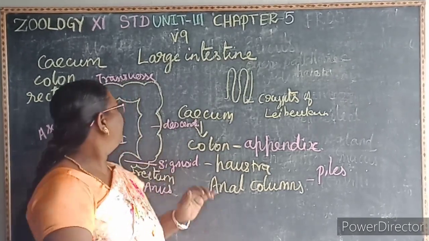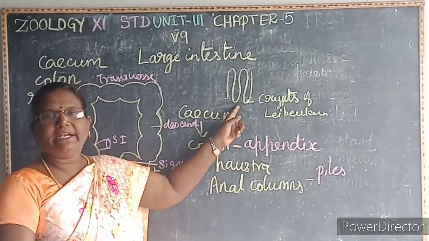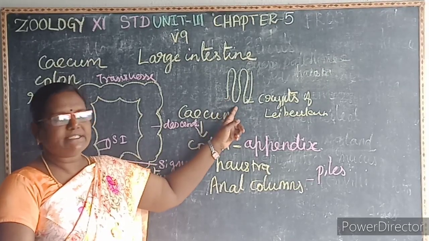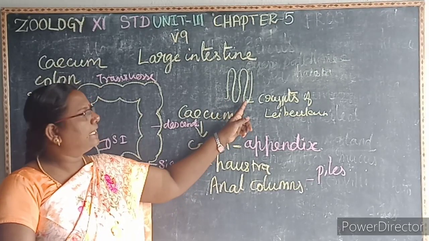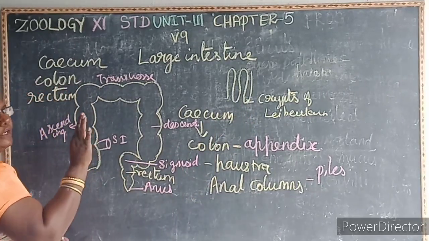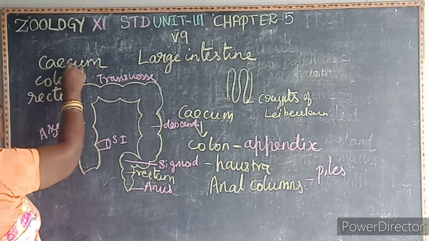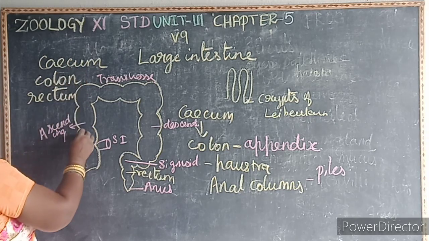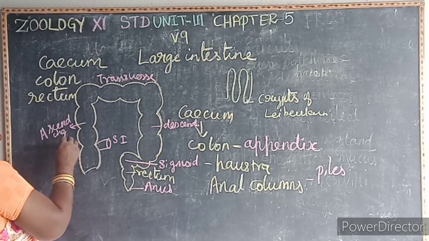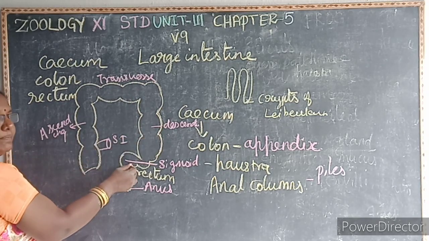Is it clear? So what is the first one? What is the crypts of Lieberkühn? In the small intestine, the space at the base of the villi is known as the crypts of Lieberkühn. The large intestine is divided into three parts: cecum, colon, and rectum. The cecum opens into the colon. This colon has four parts. What are they? Ascending colon, transverse colon, descending colon, and sigmoid colon.